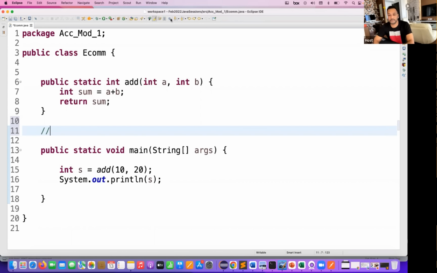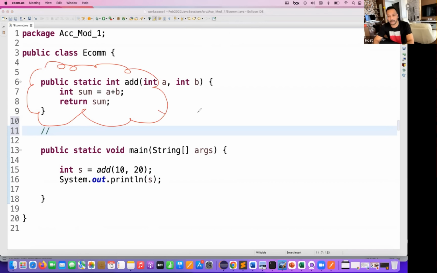But what happens when you put this particular API on top of the HTTP protocol, or if we are trying to access it over the network? Let's say this is over the network, and this is my API that I have written. Over the network, if you try to access that, obviously I need some URL for that.